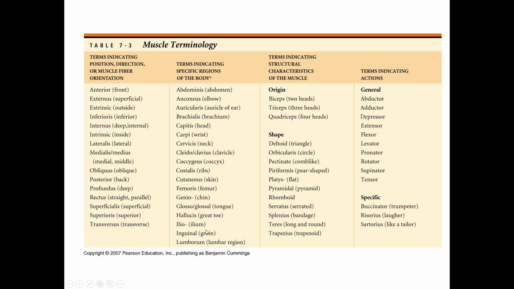So many muscle terminologies are over here. You can have a look.